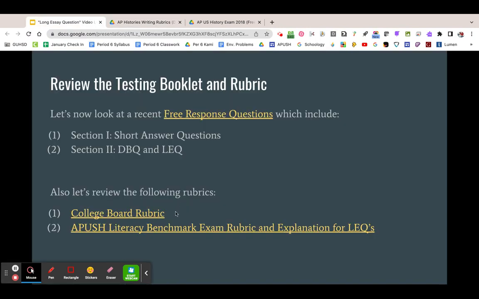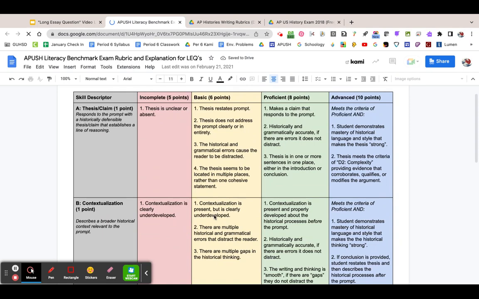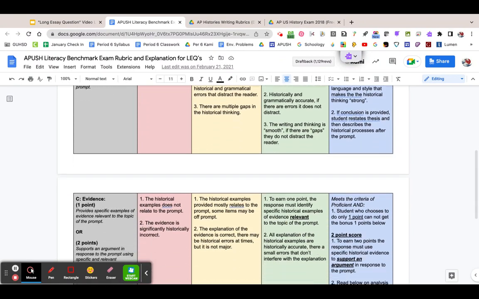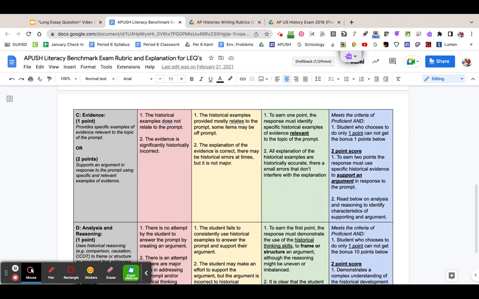So what I have done is I've created a rubric, an explanation for DBQs for each of these. Once again, this is what I'll be using to grade your LEQs. I'm not going to take too much time to overview it because this is just analysis of the College Board rubric, and it kind of repeats itself. However, as you guys know, I identify some of the major errors that I tend to see students make and some of the major things I see from great students.